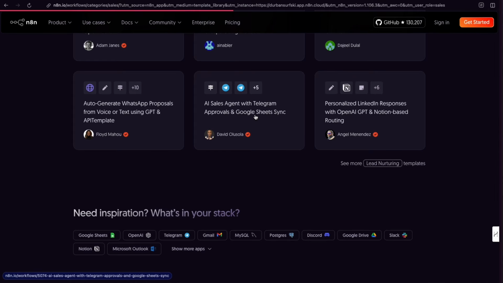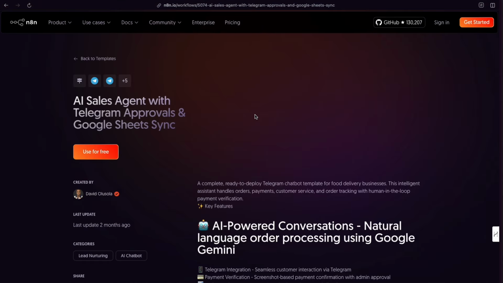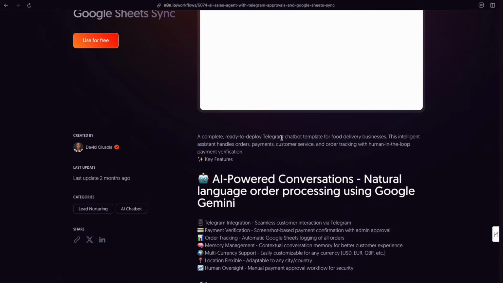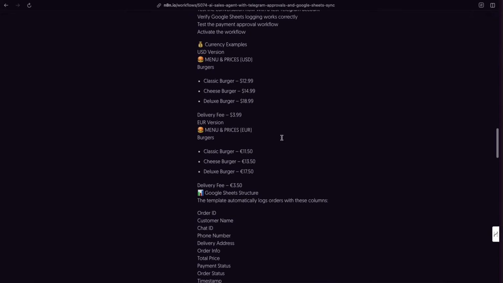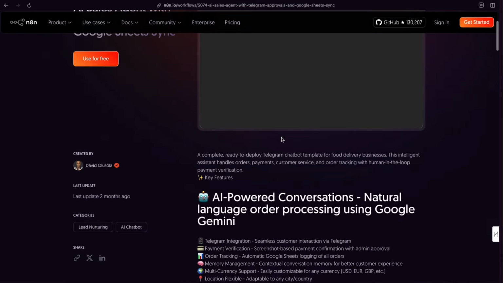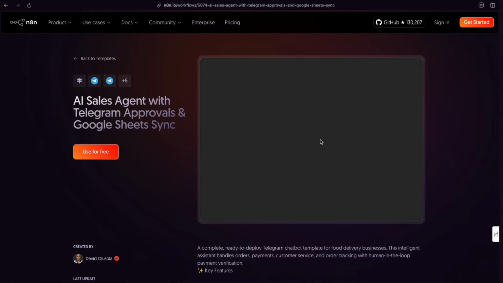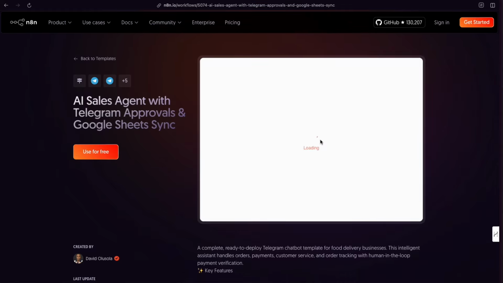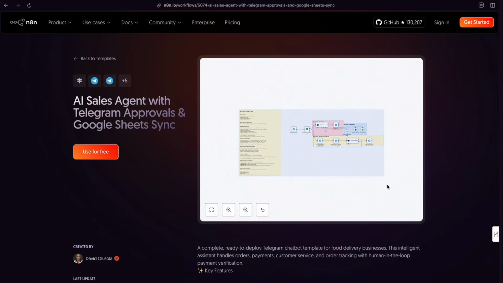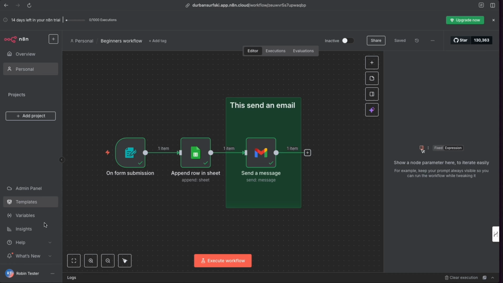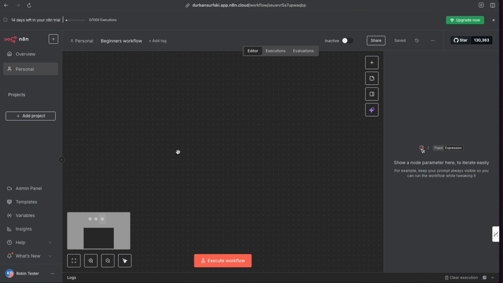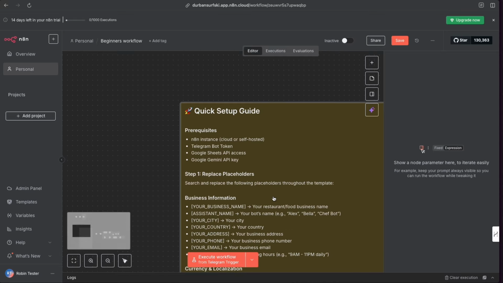Let's click into this one here. What do we got here? Use for free. And I'll show you a great little trick here. Click to explore. Right here on the screen, we're going to get everything we need. But what I can actually do is copy all of that. Control, Command C, go back over to my canvas here. Let's give ourselves a bit of space. Command V, and look at that.